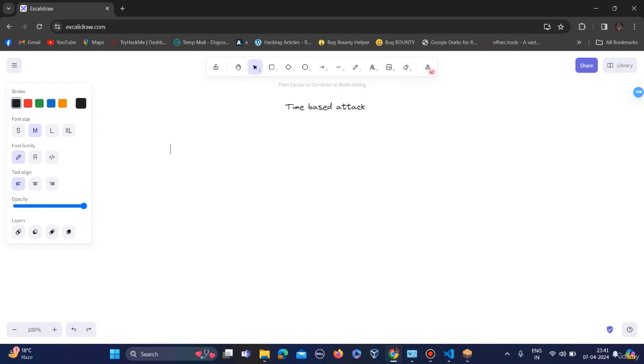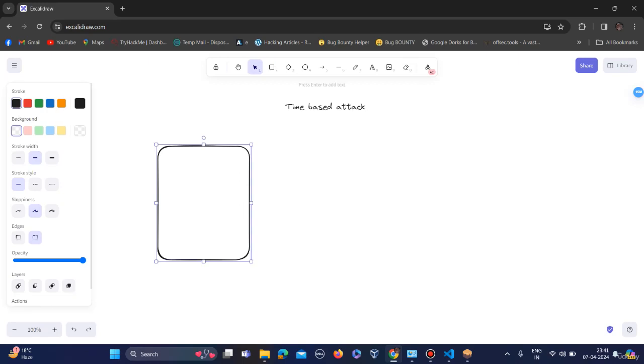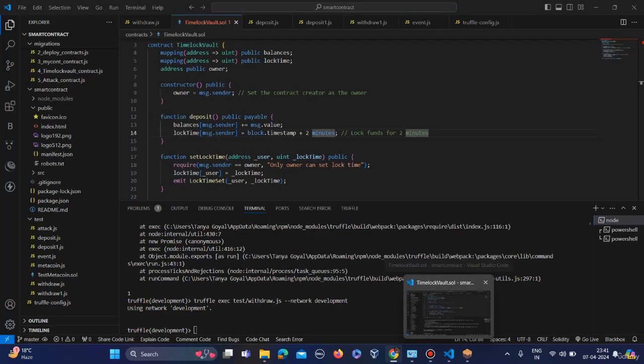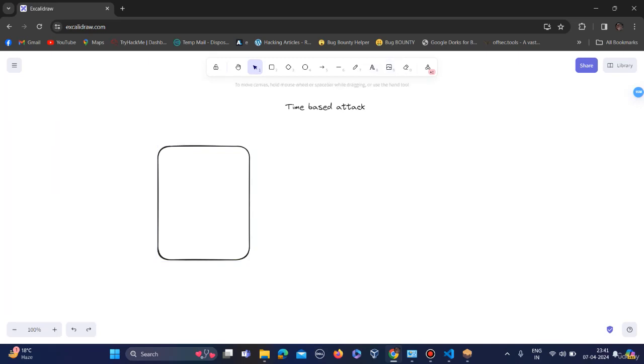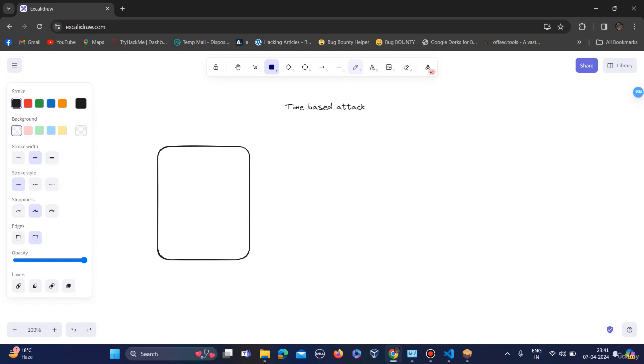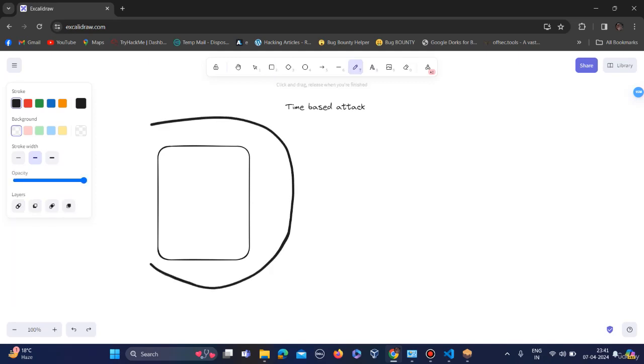Let's say this is our timelockvault.sol, so that an attacker can override this and create a vulnerable contract, to just remove that time limit, or manipulate that time limit. This is what the time-based attack is.